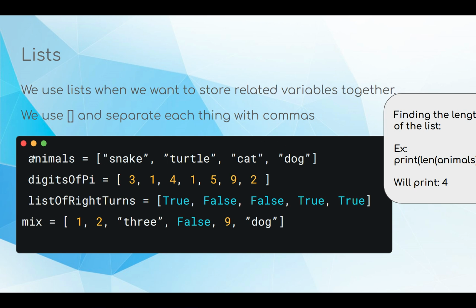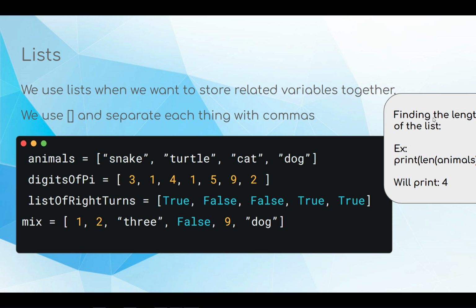Just like a normal variable, we initialize it with name equals, and then we have a bracket, and then you write out each variable you want to keep track of, and you put a comma to separate them. So comma, space. These are strings, so they'll be in quotes, and these are numbers, 3, comma, 1, comma. These are booleans, and you can actually do a mix of all three. A list can contain any type of variable, and it's not just one type per list either.